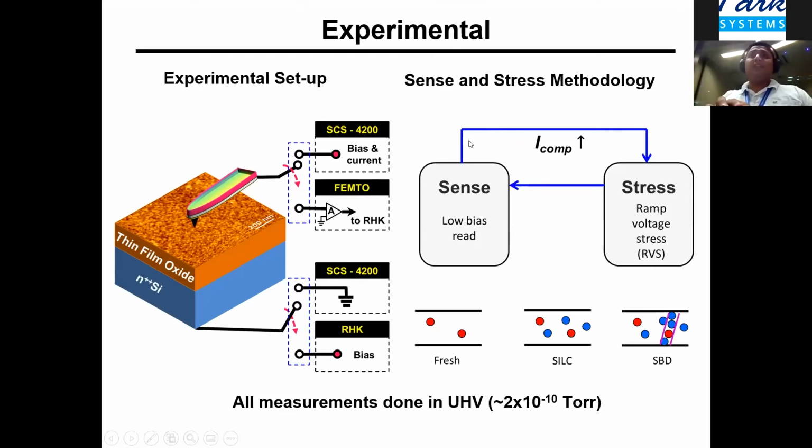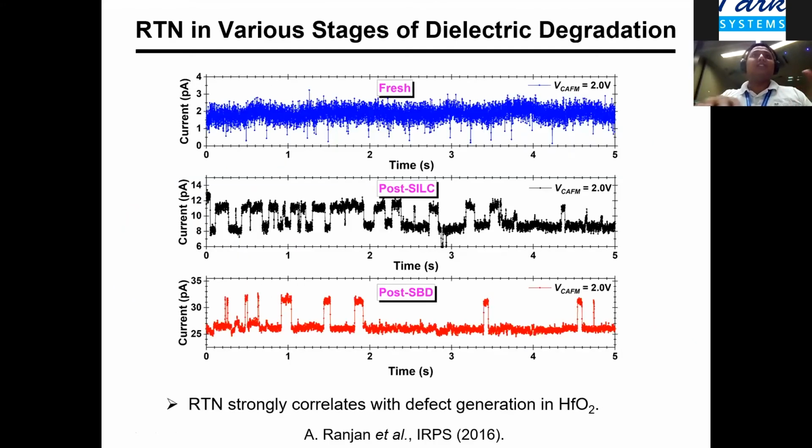So what we do in this experiment, I will show you some results. The idea was that we go over a location, measure the noise, and then we purposely create the defects there in various stages by controlling the current compliance and keep measuring the noise. That is how we try to understand how, once a defect is created, the noise parameters are affected. For all our measurements, we always work in ultra high vacuum, and sometimes it can be very, very slow, because ultra high vacuum measurements are simply slower compared to ambient temperature measurements. So simply one has to deal with it.